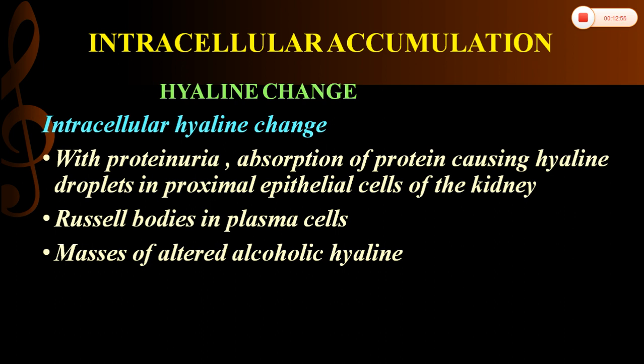For example, in case of proteinuria, absorption of protein causes hyaline droplets in the proximal epithelial cells of the kidney. The other examples of intracellular hyaline are Russell's bodies in plasma cells as well as masses of altered alcoholic hyaline.